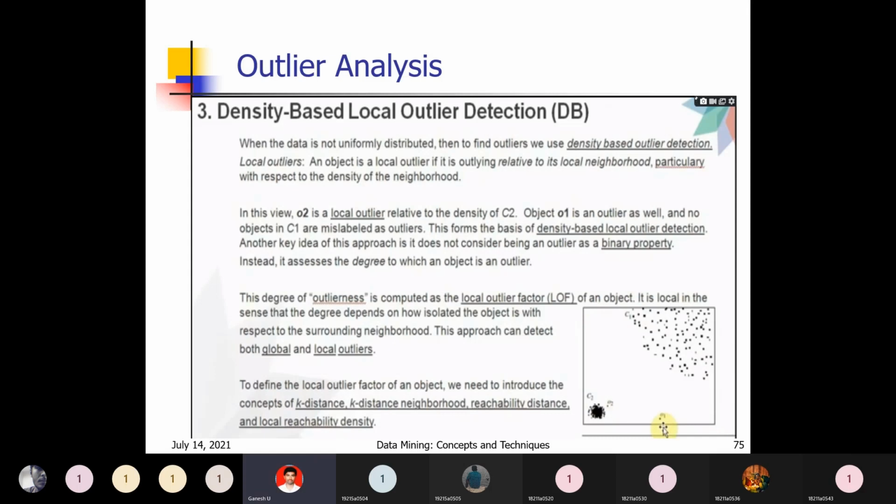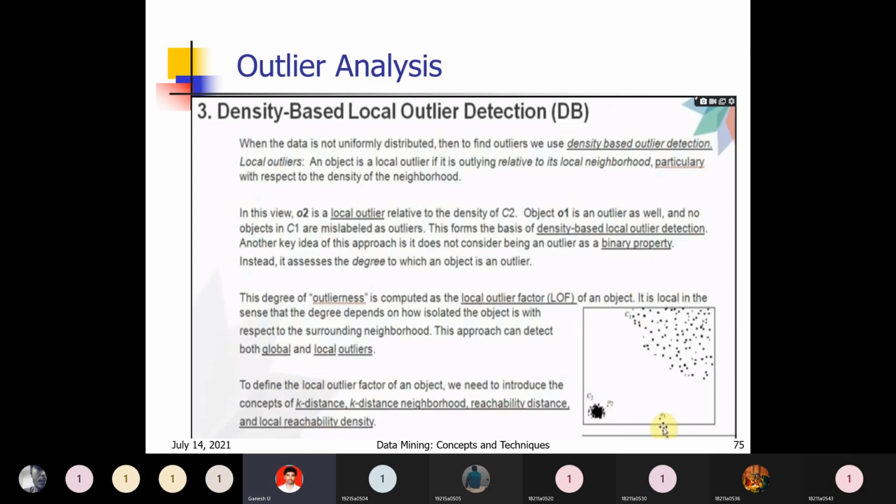O1, as you have seen, is an outlier for C2 and C1 also. In C1, not all elements are near each other, but when compared with O1, these elements are somewhat nearer. That's why O1 is considered an outlier for C1. In this view, first we will see density-based local outlier detection. Based on density, we are finding the local outlier.